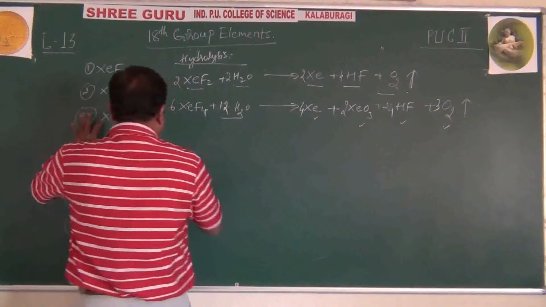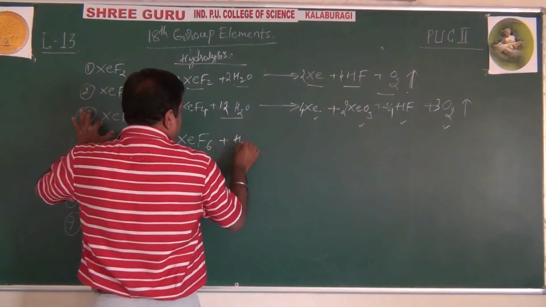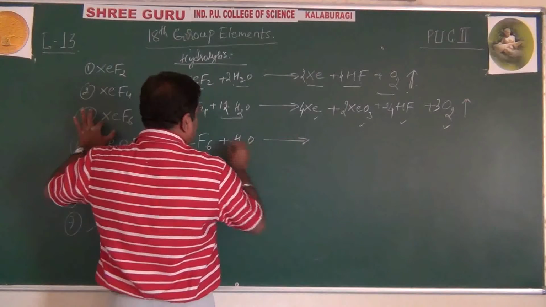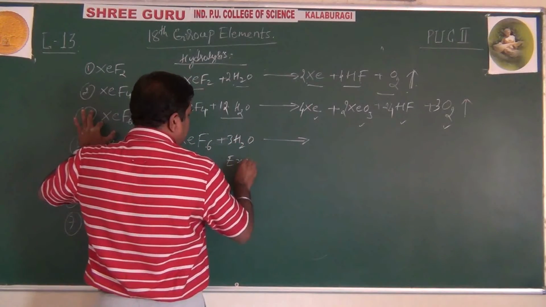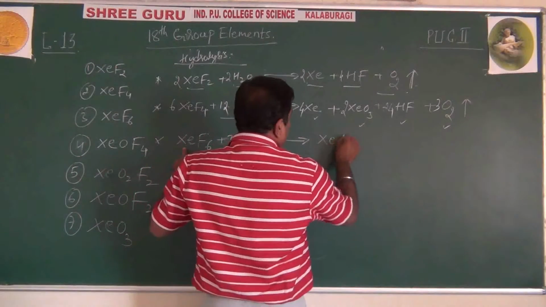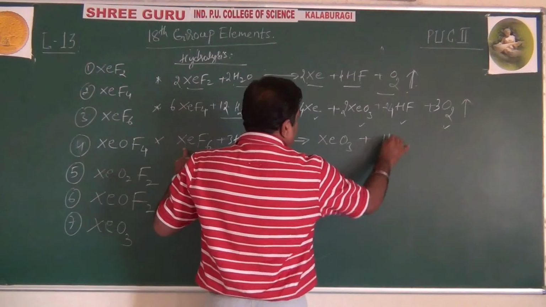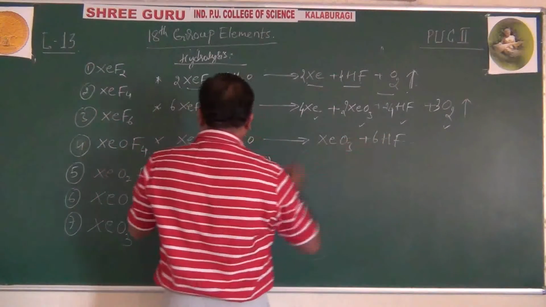Now coming to xenon hexafluoride, very important. Xenon hexafluoride, 1 mole, with excess water, 3 moles of water, the final product formed is xenon trioxide plus 6 HF.